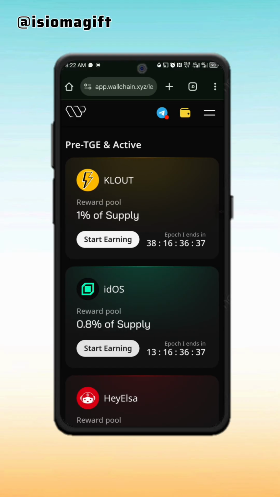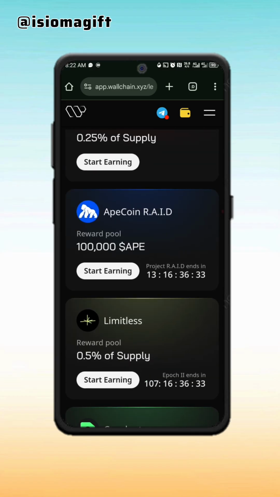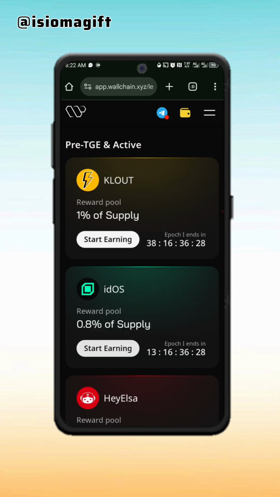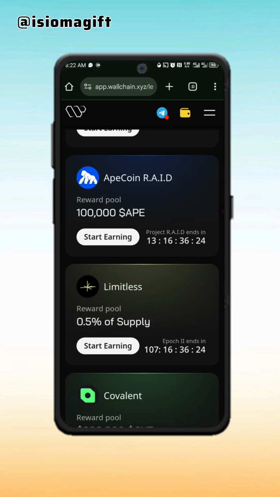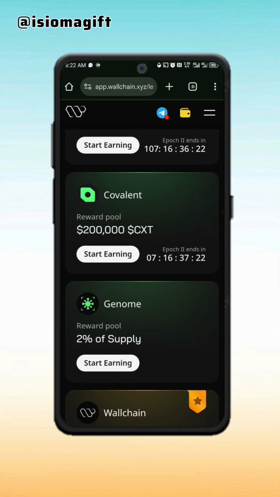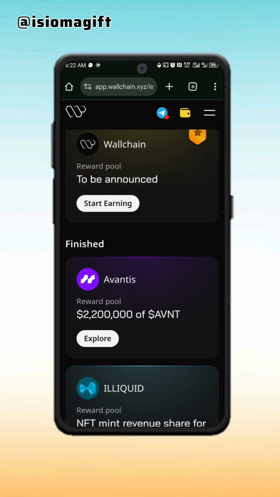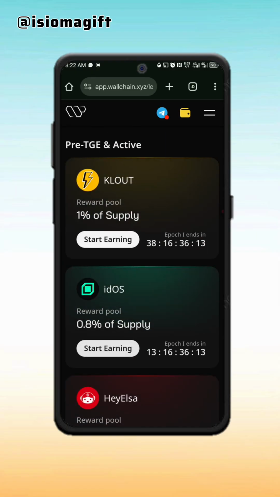After connecting your X account, this is what the interface would look like. So for those that don't know how this yapping works, as you can see, I can see different projects. We have cloth, we have ideals, AL size here, Ipcoin. All these ones are still active, limitless. They are still very much active. Once you scroll, you see this one, they say finished. These ones are already over, so you can't do these ones.